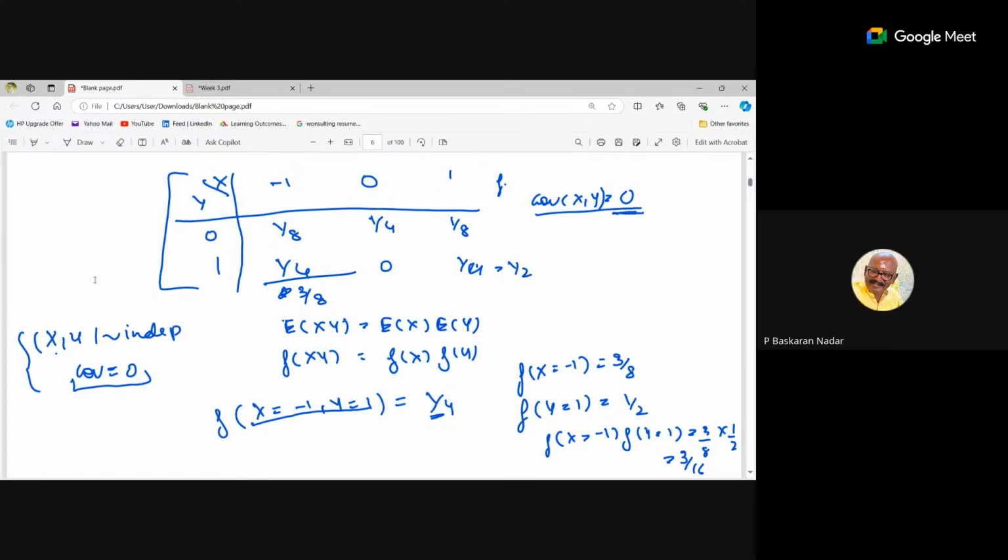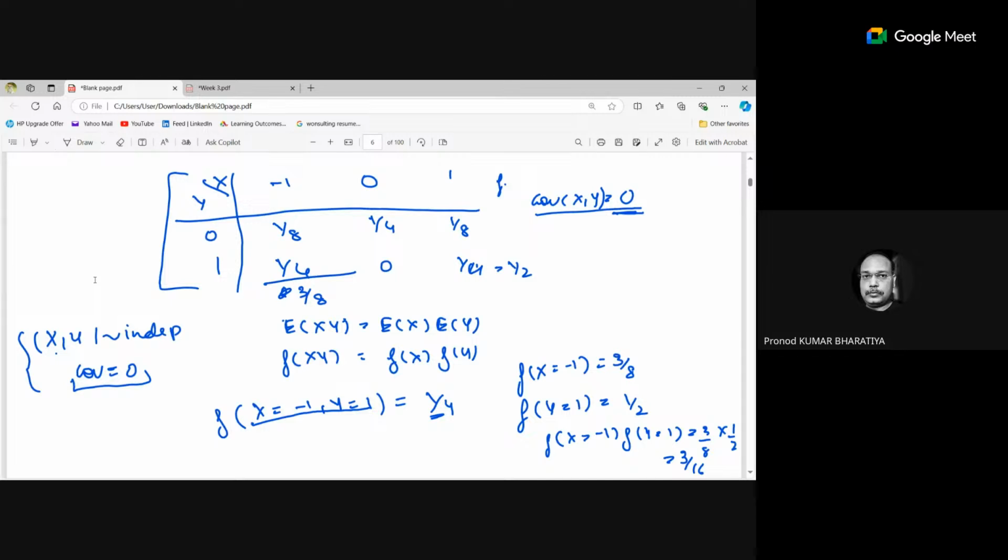That can be a sample. Maybe the sample is such that we get a covariance of 0, but they are dependent. The independence is the structure itself, the experiment itself, whatever we are doing. Covariance is an inference from the data that we observe.